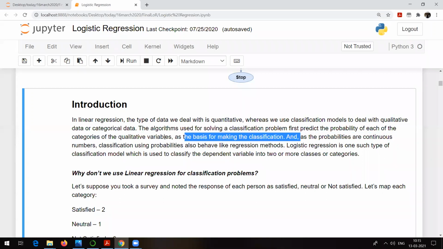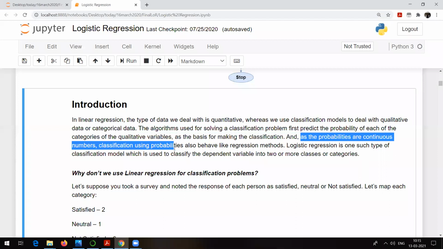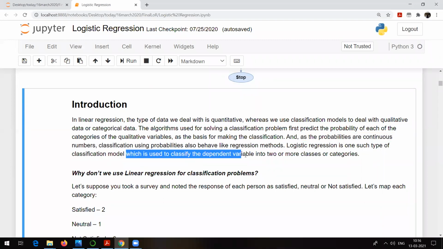And as the probabilities are continuous numbers, classification using probabilities also behaves like regression methods, because the values of the probabilities are continuous numbers. That is the reason. So logistic regression is one such type of classification model, which is used to classify the dependent variable. Dependent means output variable, target variable.